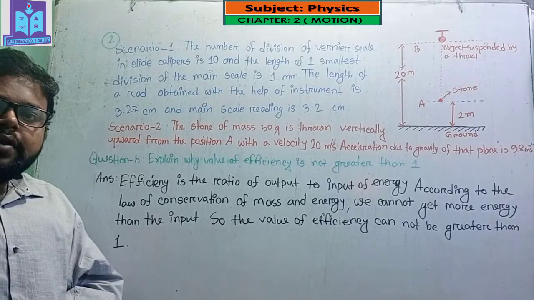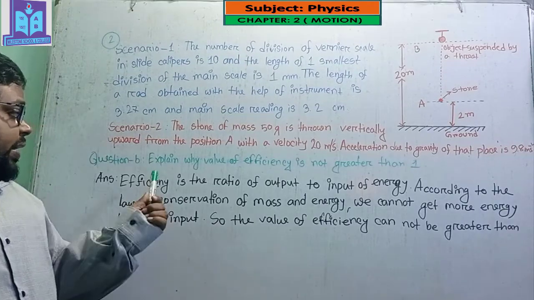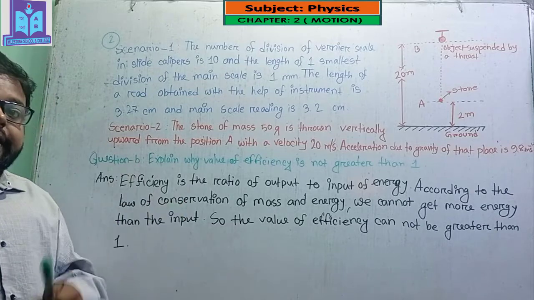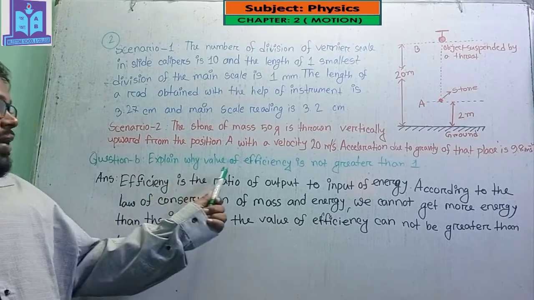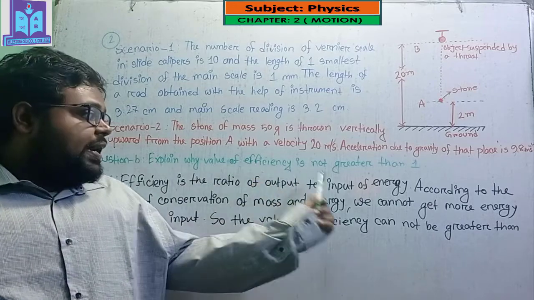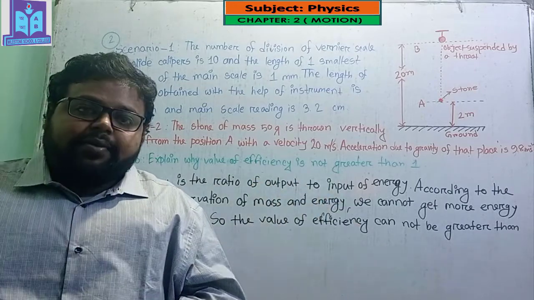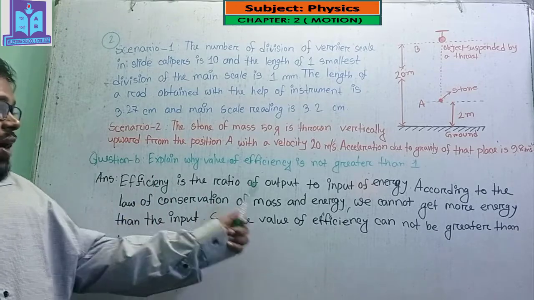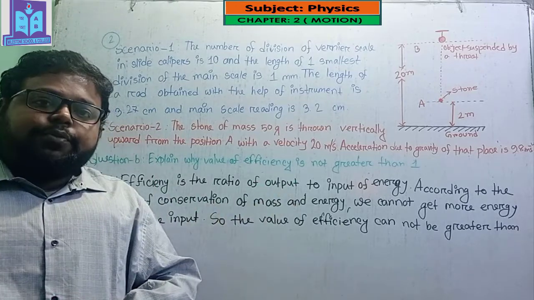Dear student, here you can see question B: explain why the value of efficiency is not greater than 1. Efficiency is the ratio of output and input energy.